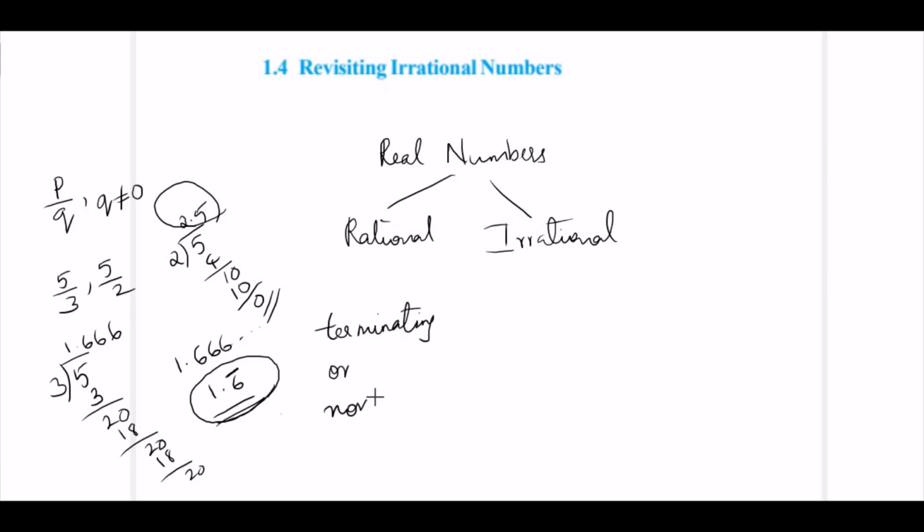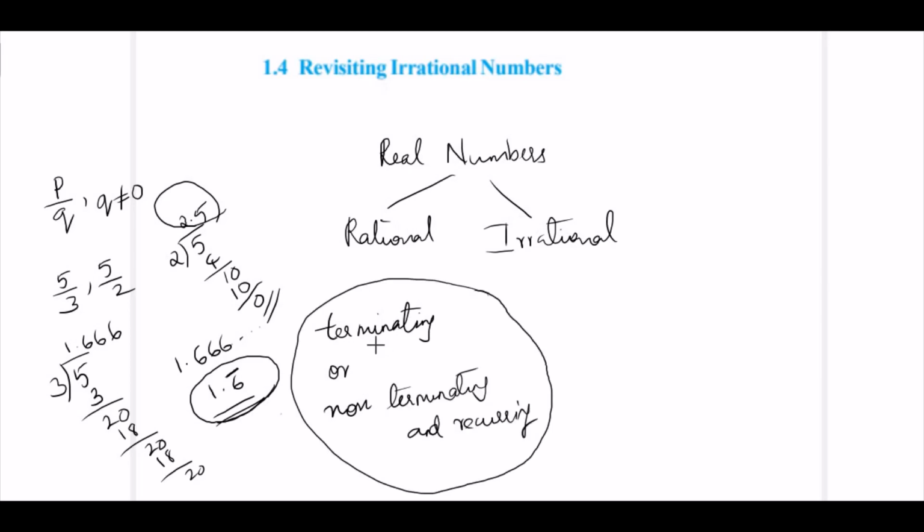or non-terminating and recurring. That is, the decimal expansion of a rational number is always terminating or non-terminating and recurring. Terminating means after the decimal point the number stops. That is, you have a terminating decimal expansion. And here non-terminating means after the decimal point it goes on like this forever, but it's recurring. That is, the number that comes after the decimal will be recurring. Here only one number is recurring. Sometimes more than one number recurs. This is the decimal expansion for rational numbers.